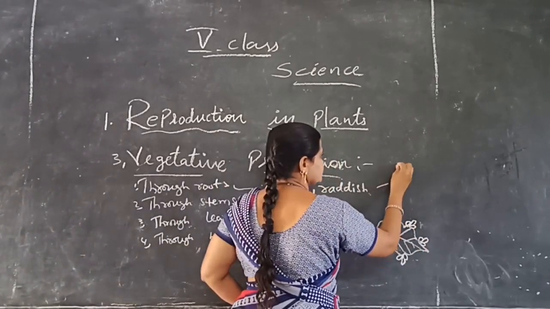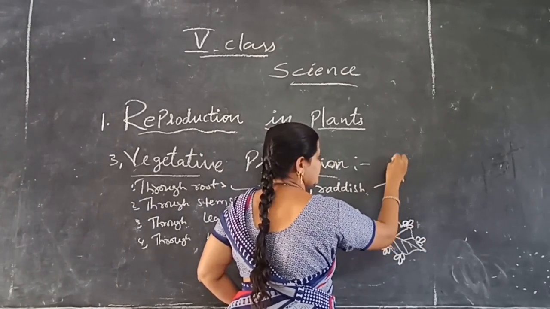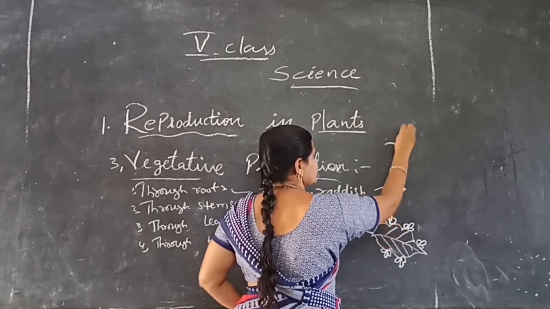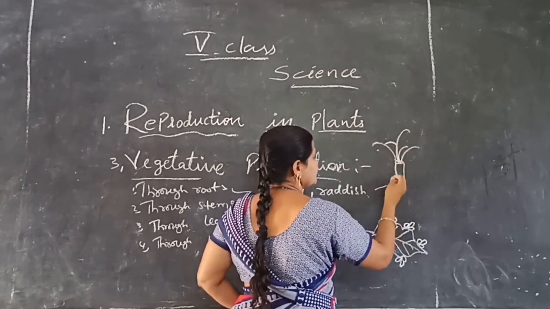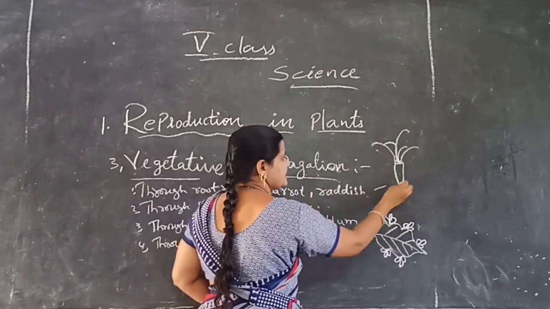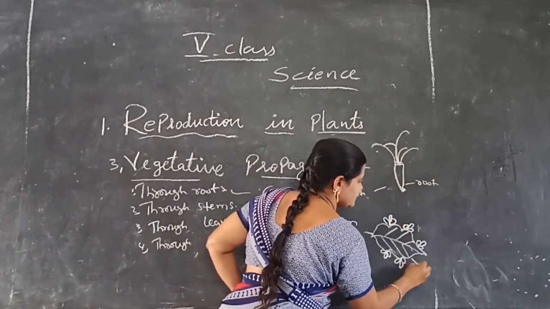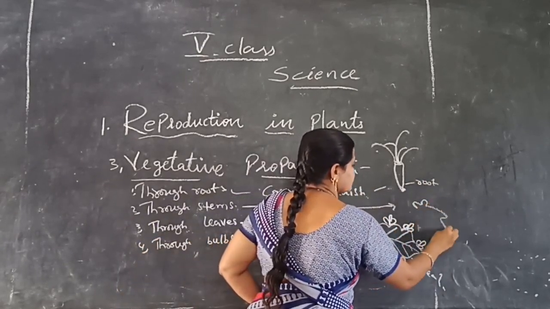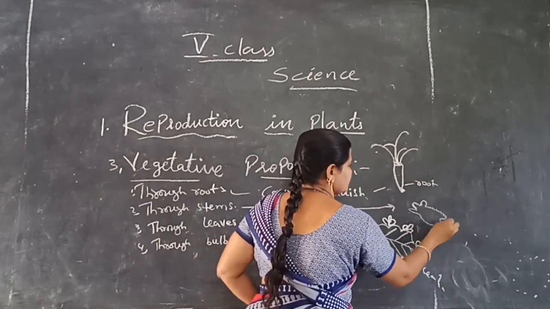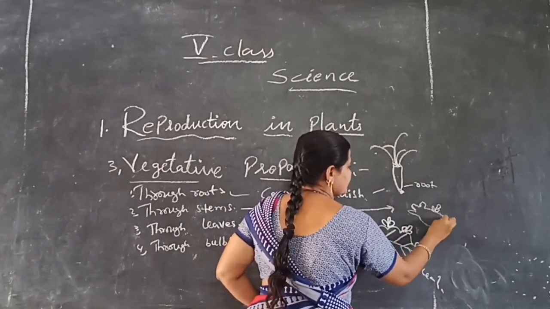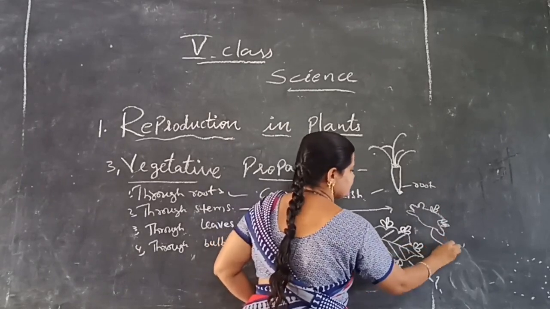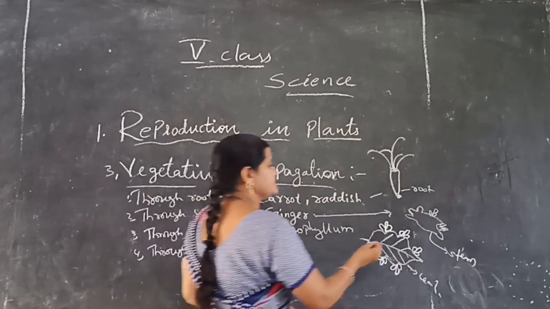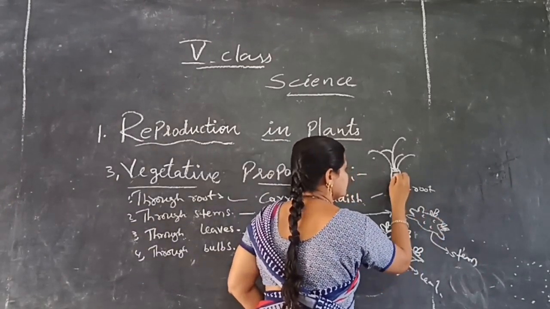In carrot, a new plant may be formed from the carrot. Carrot belongs to root. This is a leaf. Next, stem, ginger. From the ginger, new plants may be formed. Okay, this is known as stem. These are the various methods of vegetative propagation.